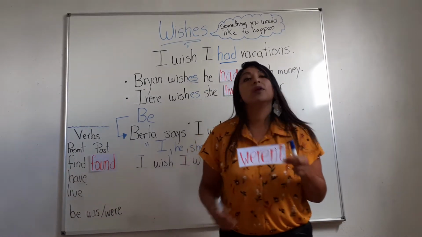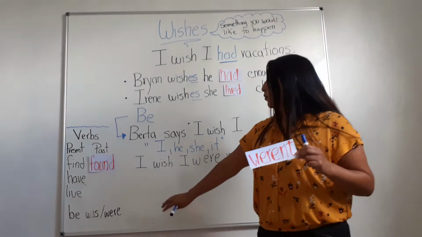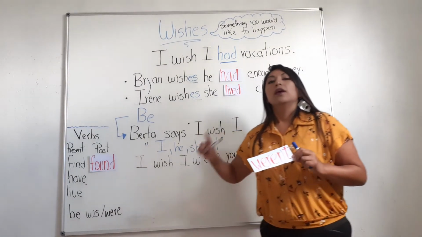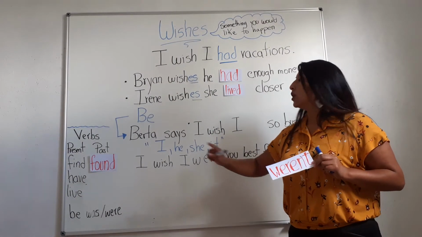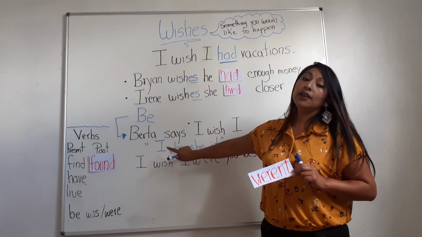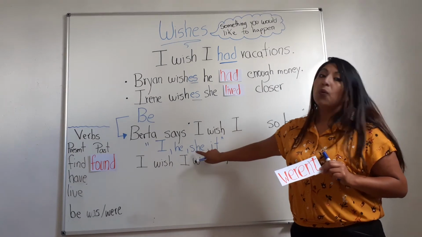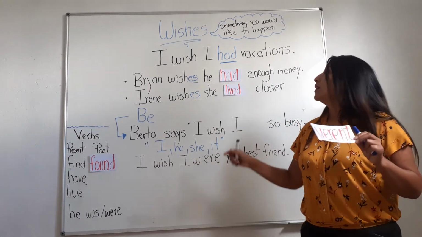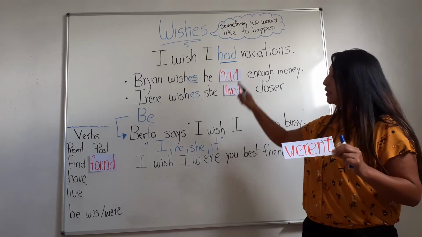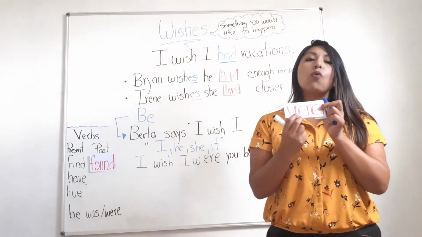In this case, it's weren't because the idea is negative. But normally we're gonna use were. And don't worry if we are talking about I, because it comes with I were, he were, she were, and it were. So in wishes, for the verb to be, we are gonna use were.